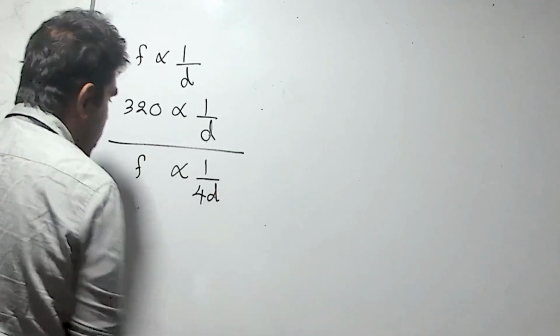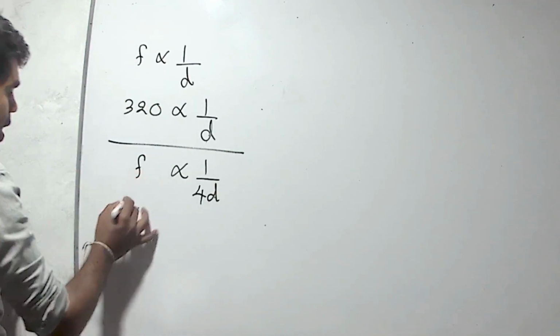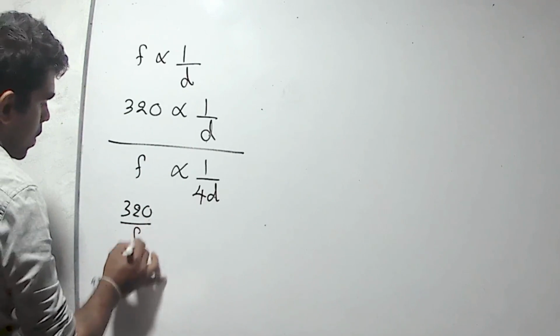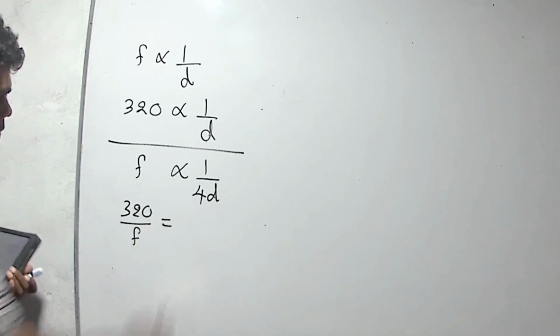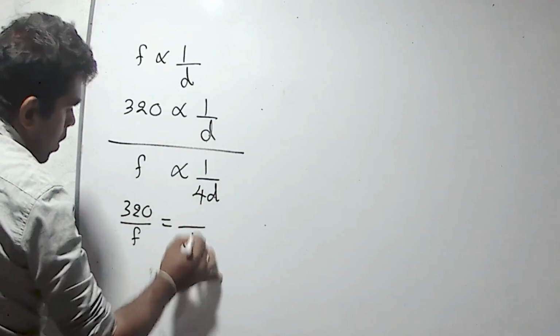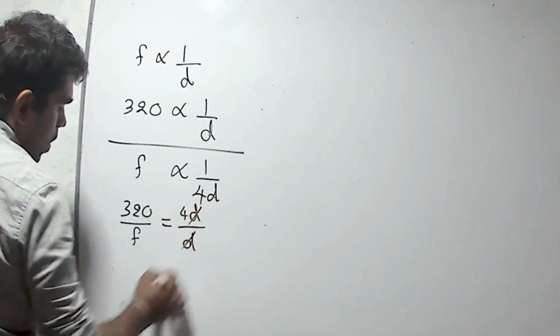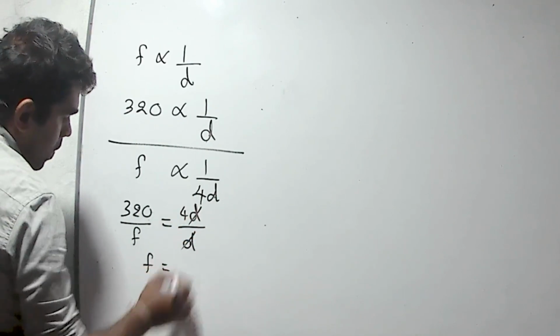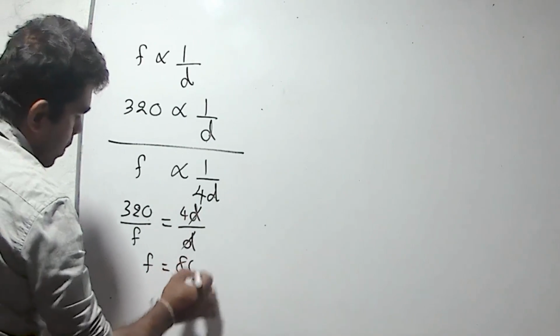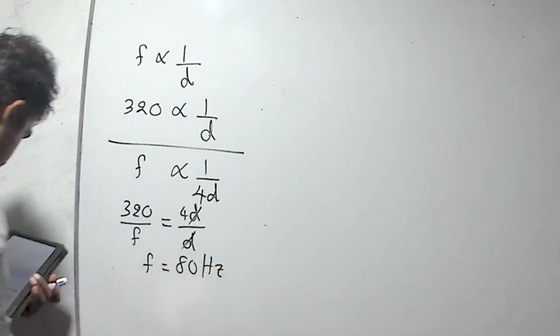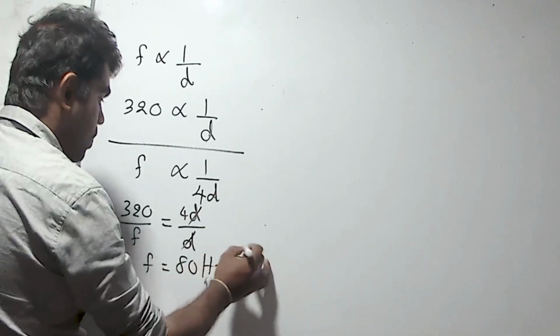Then we can divide the equations: 320 divided by f equals 1 over d divided by 4d. Then f should be 80 Hertz. Then the answer is 1.